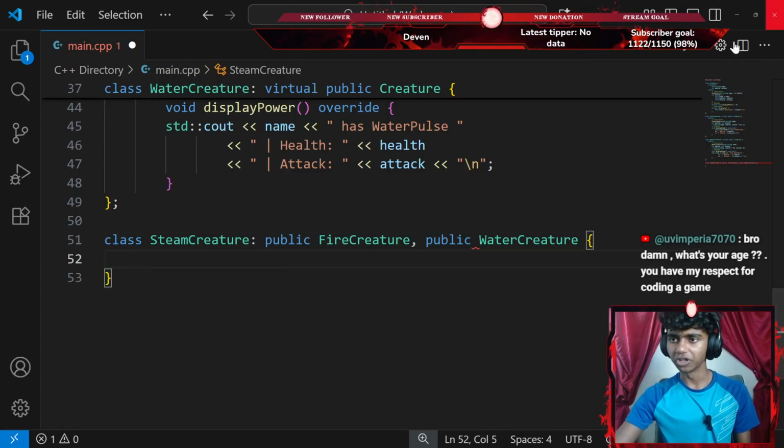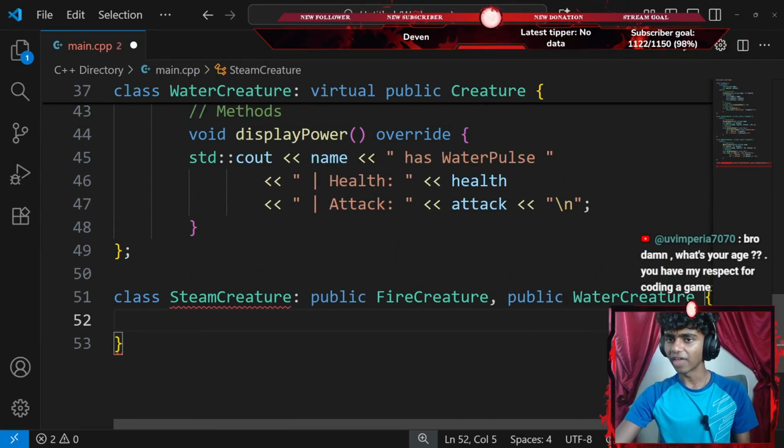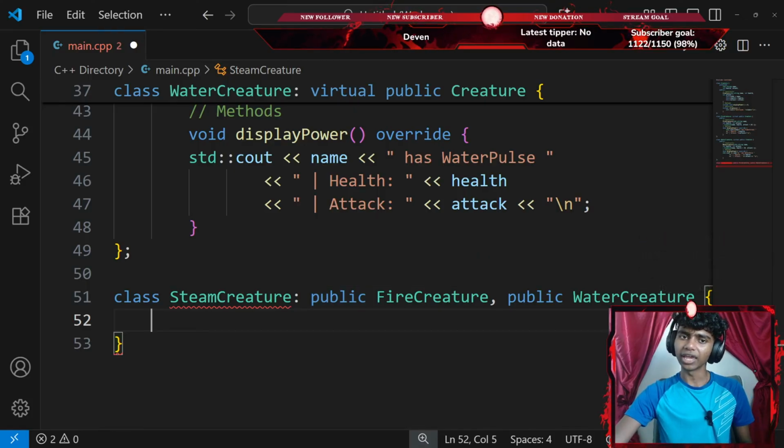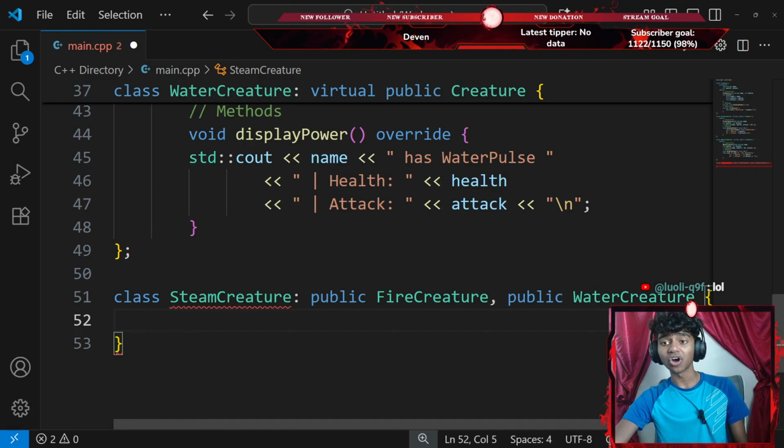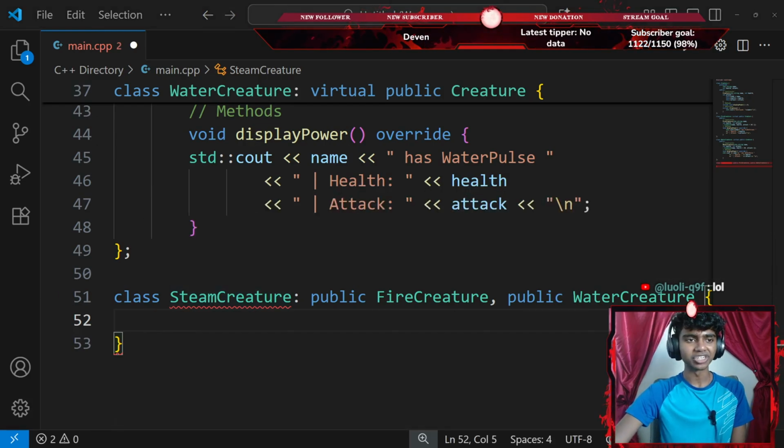And then I'll add a pair of curly braces. Okay, and then inside of my Stream Creature, should I go with virtual and public? Okay, make AI creature. Make a air creature. Honestly, I feel like Steam Creature is the same as air creature.